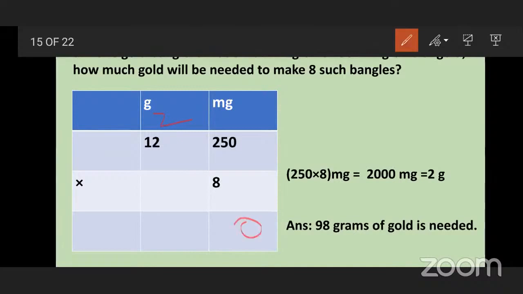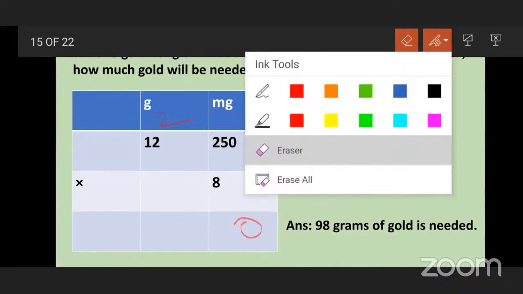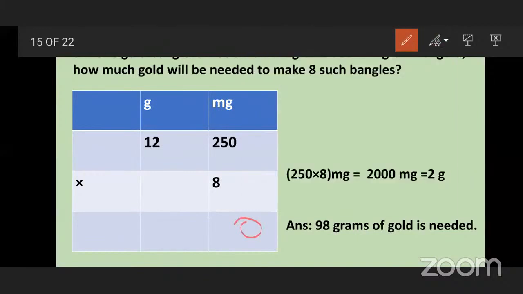So 8 twos are 16. 8 ones are 8. 16 plus 2, 18. So 8 here and 1 we will carry here. 8 ones are 8 and 1 plus 8, 9.